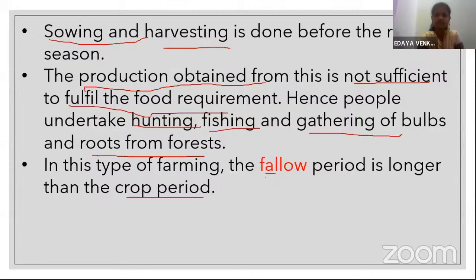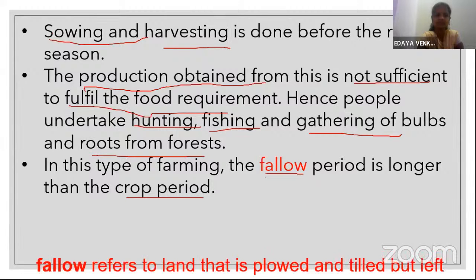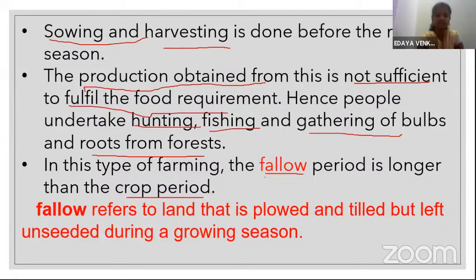Now, what is the fallow period? I told you before that the farmer shifts the cultivation land from one to another. The reason is to keep it as fallow land. Fallow refers to land that is plowed and tilled, but left unseeded during the growing season.